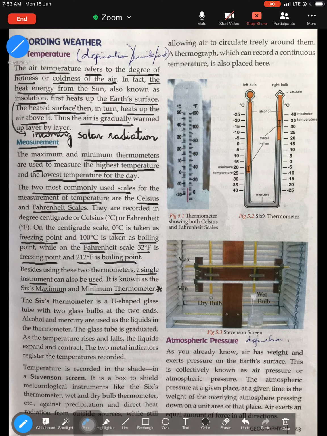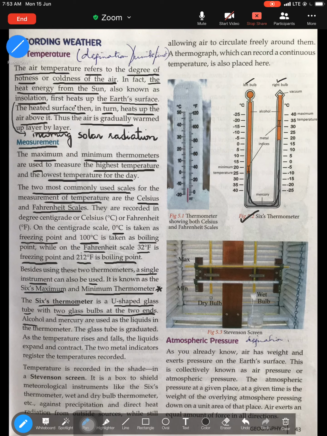In your textbook, they've given you a picture of the Six's maximum and minimum thermometer. So let's understand how this instrument works. The Six's thermometer is a U-shaped glass tube with two bulbs at the two ends. If you look here, this is U-shaped, and there are two tubes, one with a left bulb and one with a right bulb.